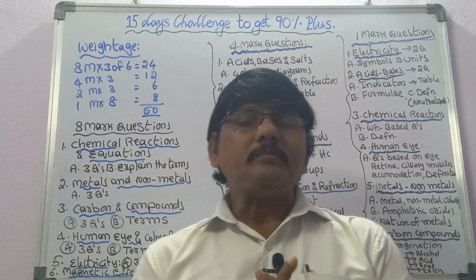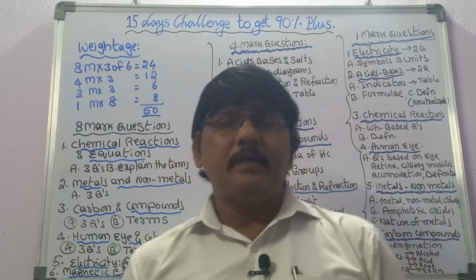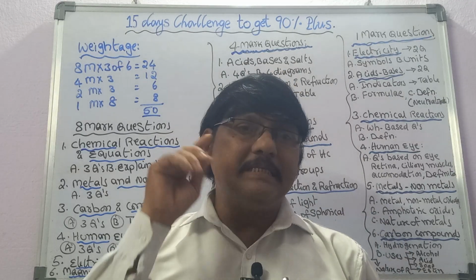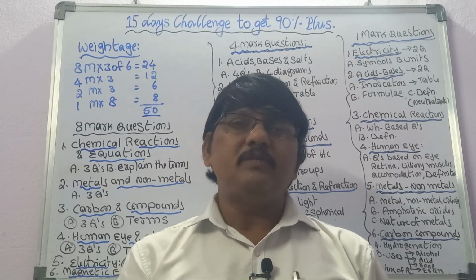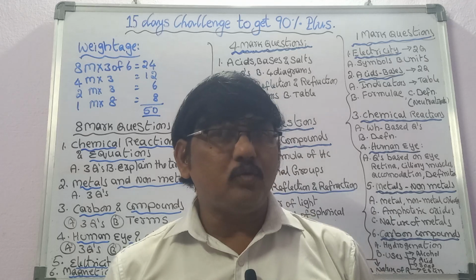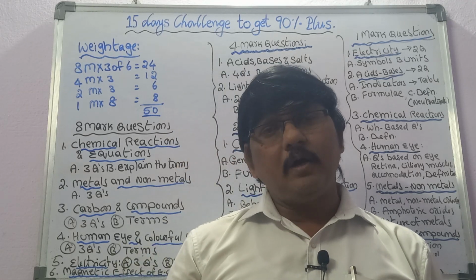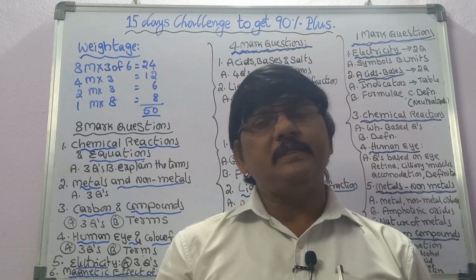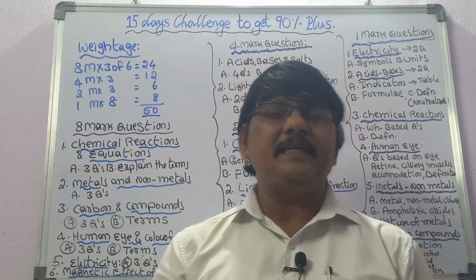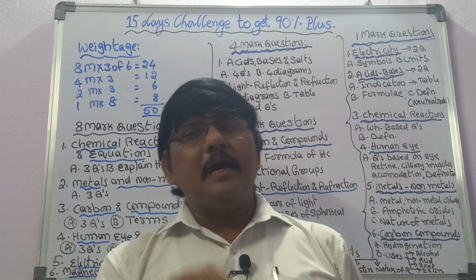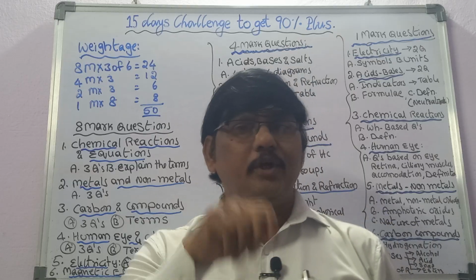Then you have to memorize this, because sometimes it will be given in a table based question also. Here, the object is placed at C, then you have to see where the image is forming. The image forms at the same place. Sometimes the question will be asked: draw a ray diagram for a concave mirror where object and image form in the same place. So the object is placed at C, image also forms at C only, and it is a real image, and object size and image size are the same. This is the most important peculiar case.